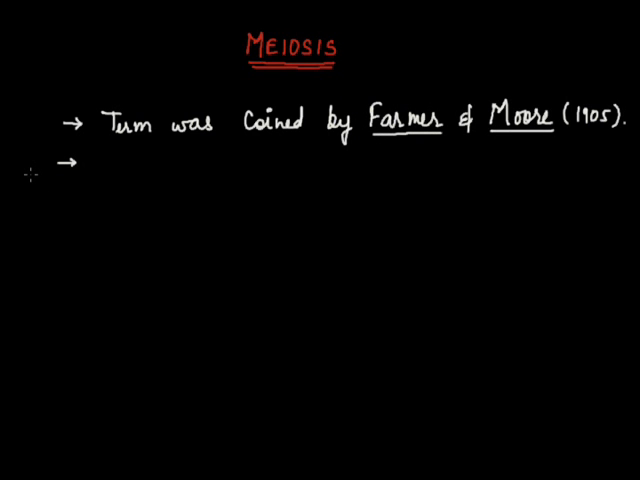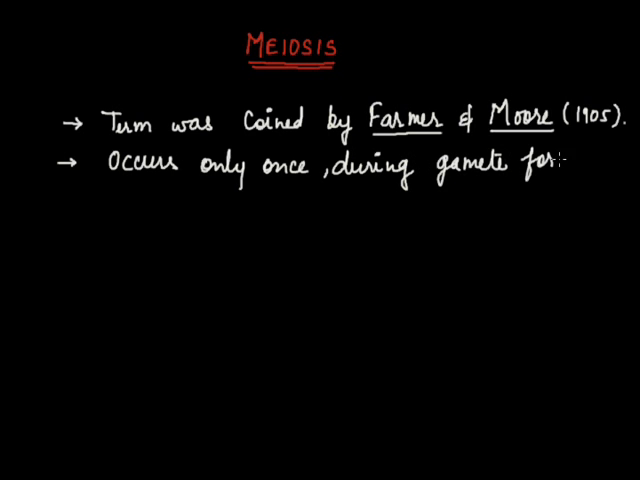As we have studied, mitosis division occurs during body growth, repair, and replacement of cells. But if we talk about meiosis, this division occurs only once in the life cycle of an organism, and that is during gamete formation. And these gametes participate in the sexual reproduction process.